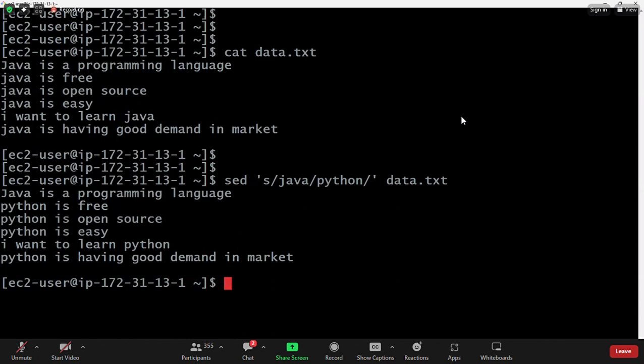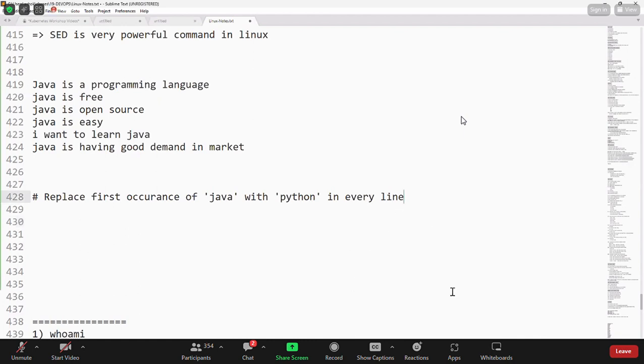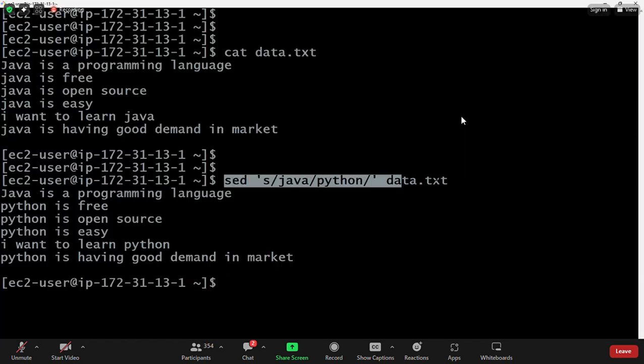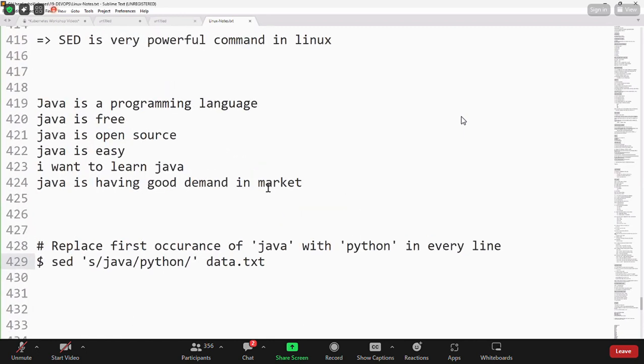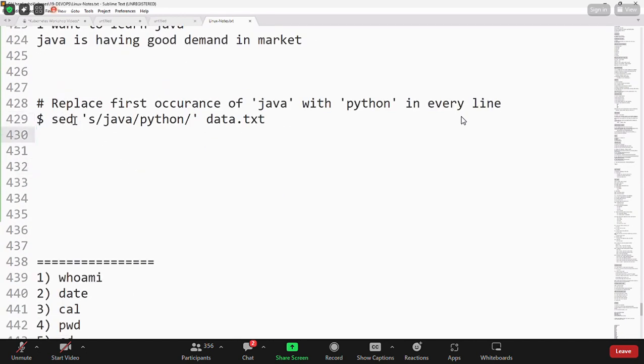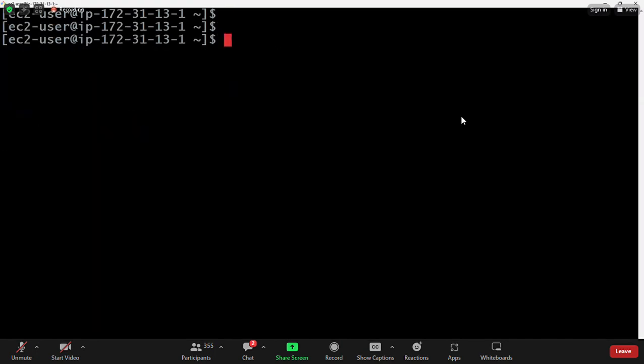Come on, guys. The sed command we are using replaces the first occurrence of the Java keyword with the Python keyword in every line. So this is the command we have executed. Can we do this operation by using the vi command? No. Vi is an editor to modify the file data, but my requirement is to substitute one keyword with another keyword. So for that I'm using the sed command. It is going to replace only the first occurrence, guys. Let me show you what is the meaning of first occurrence.